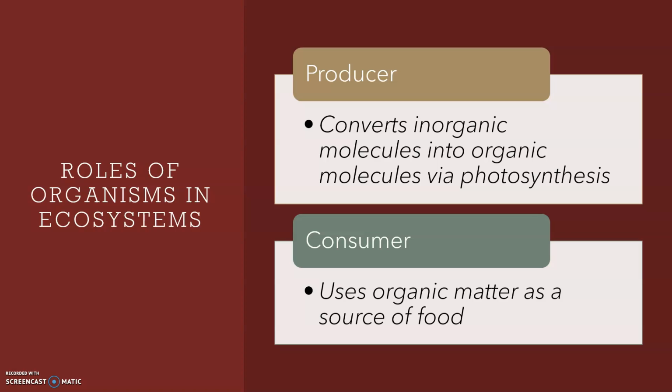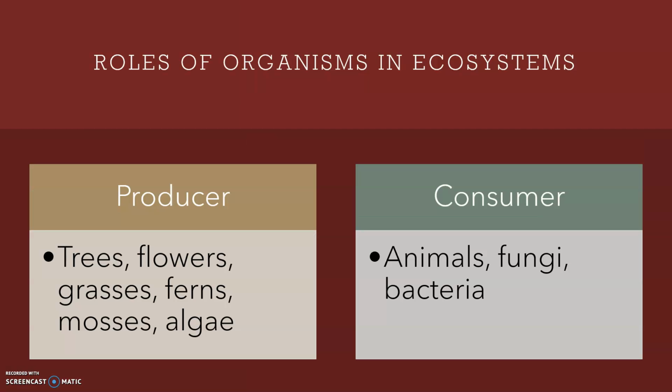Consumers use organic matter as a source of food. Producers include trees, flowers, grasses, ferns, mosses, and algae. Consumers include animals, fungi, and bacteria.